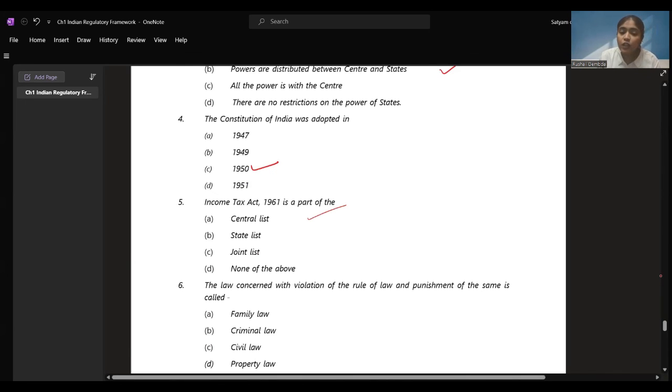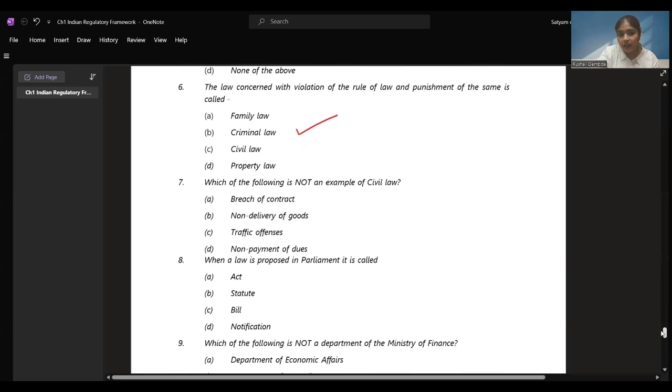The law concerned with violation of rule of law and punishment of the same is called as criminal law. Punishment is only given in criminal law. In civil law, there is no punishment given, right? Which of these is not an example of civil law? Breach of contract, example of civil law. Non-delivery of goods, example of civil law. Non-payment of dues, example of civil law. Traffic offenses, this is not an example of civil law. Okay. So for 7, the answer is C, right? For 7, it is C.